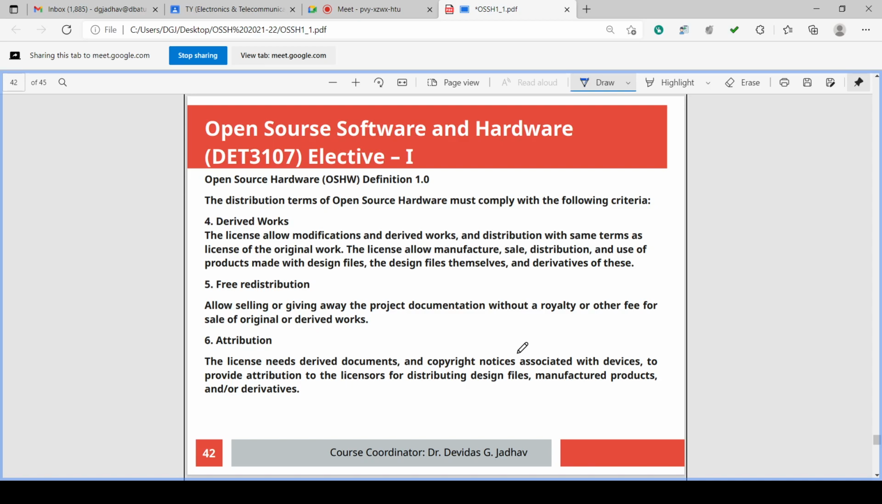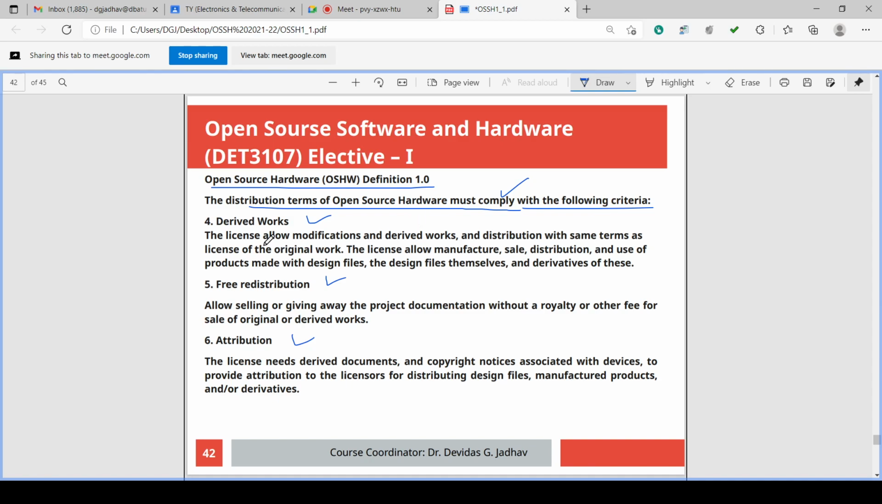So in case of open source hardware definition 1.0, the distribution terms of open source hardware must comply with derived work, free redistribution and attribution also. Okay. In this definition, along with documentation, scope, software and interfaces, the derived work, free redistribution, attribution should also be complied with, satisfied.